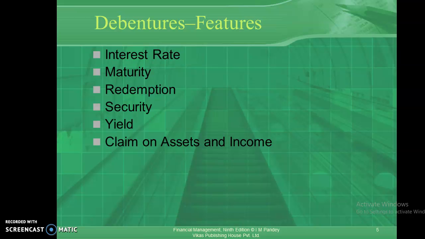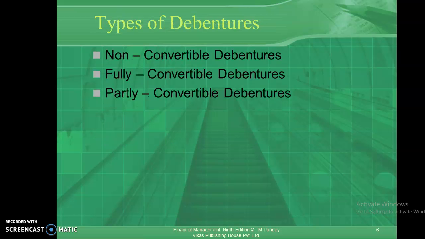Before the maturity period, debentures can be redeemed, which means the holder of the instrument can give back this instrument before 5 years, say in the third year. In some instruments, redemption is possible. And next one is yield, which is basically the rate of return provided by the debenture. So these are some of the features of debentures. Face value is one of the most important things. Interest rate, maturity, redemption, security, yield, all these things come under the features of debentures.